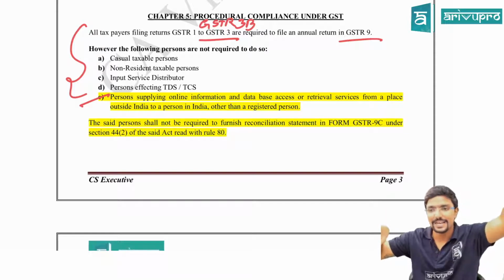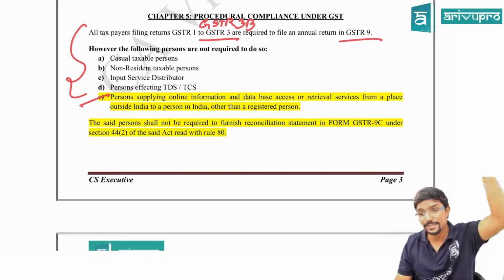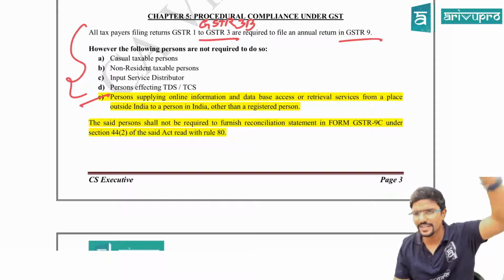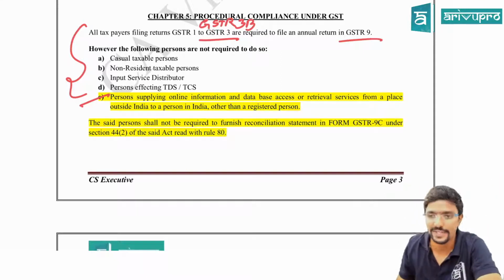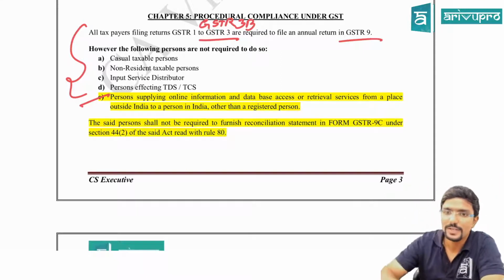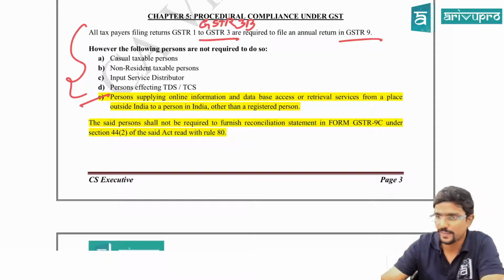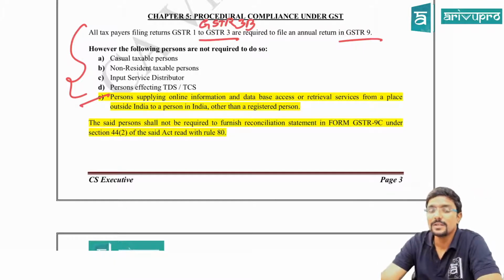In that case, the person who is providing services from outside India is not required to file annual return in India. Clear? This point E is additional point. From point A to D is already there in your study material. You can add one more there, that is E.